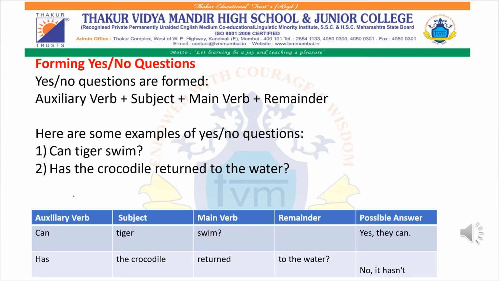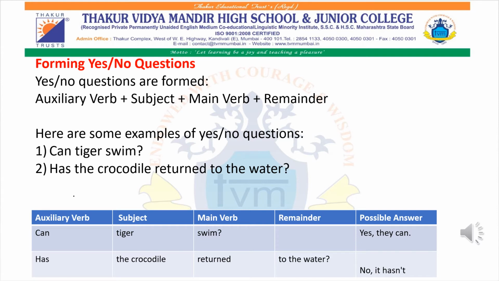In the second question, has the crocodile returned to the water? Over here, has is the auxiliary verb. The crocodile is the subject. Return is the main verb. To the water is the remainder. Once you are done with the main verb, the rest remaining is the remainder. And the possible answer, it can be no, it has not.